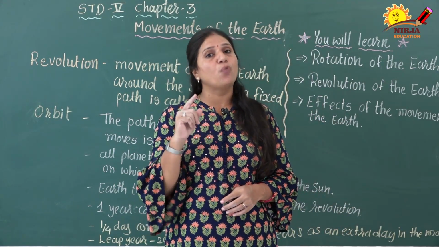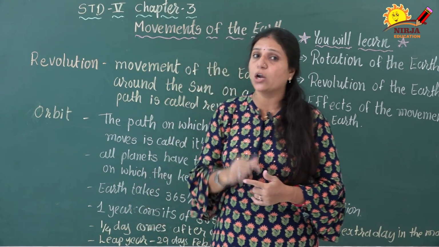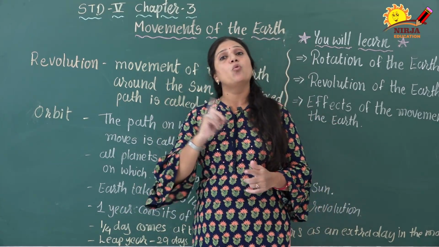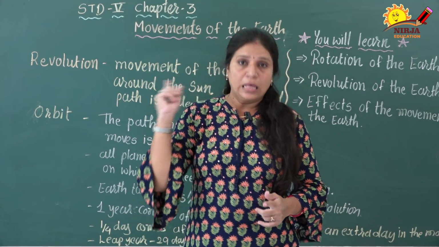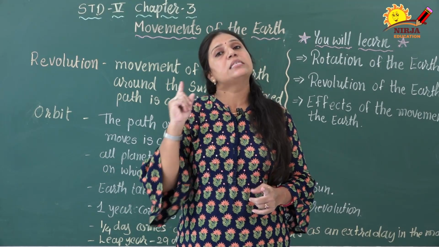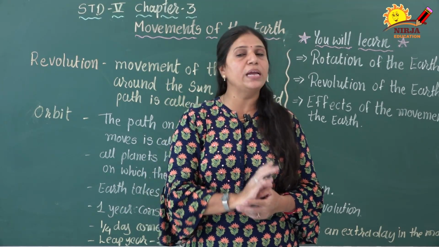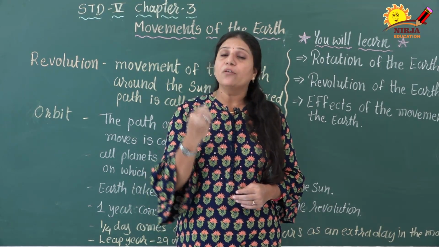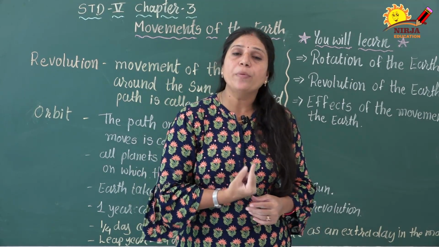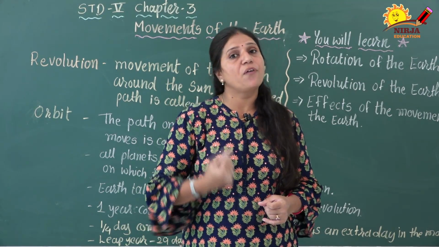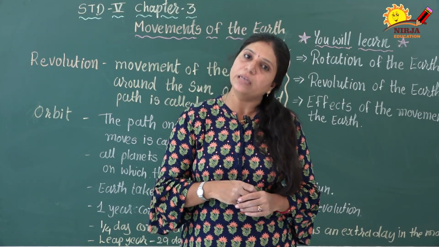So have you understood what is revolution, what is an orbit? Revolution is the movement of the earth around the sun on its fixed path called orbit, and earth completes one revolution in its orbit in 365 days and 1/4 part of the day.